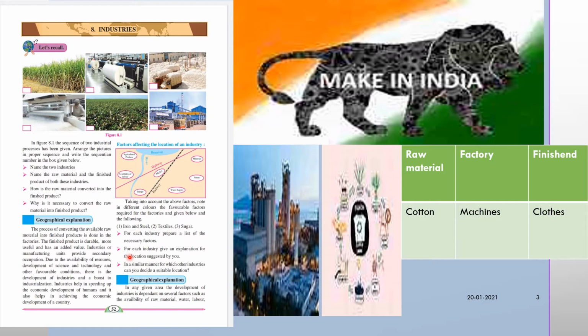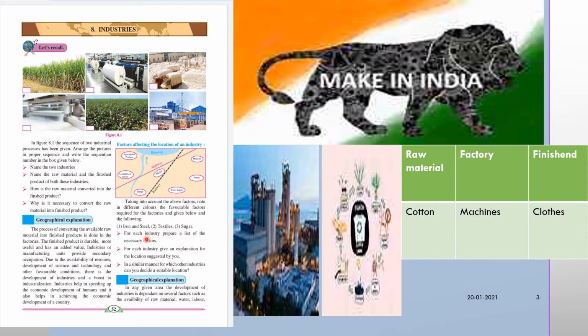Next, for each industry, give an explanation for the location suggested by you. First one, iron and steel industry. The raw material of the iron and steel industry is bulky in nature, and the transportation of this raw material is not feasible. Therefore, the location of the iron and steel industry is suggested near a mineral field. Yes or no? Please observe the picture carefully and then give the right answer.